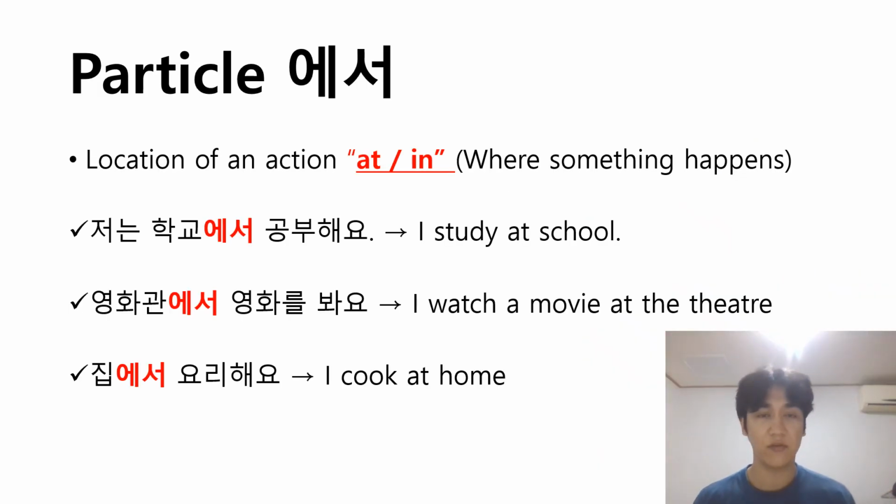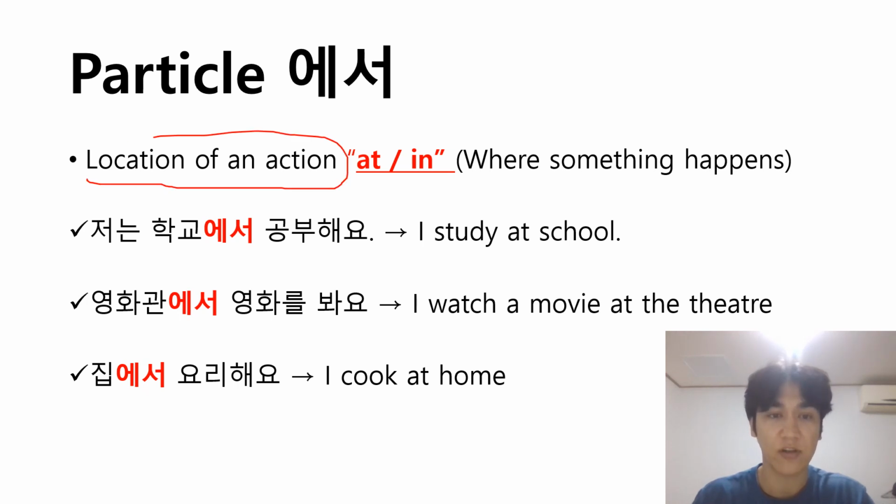First of all, we should know what 에서 means, right? We know it's a particle, but what does it mean? The first meaning is that it is used to indicate the location of an action. Not just location, but location of an action. That means where a certain action is happening.